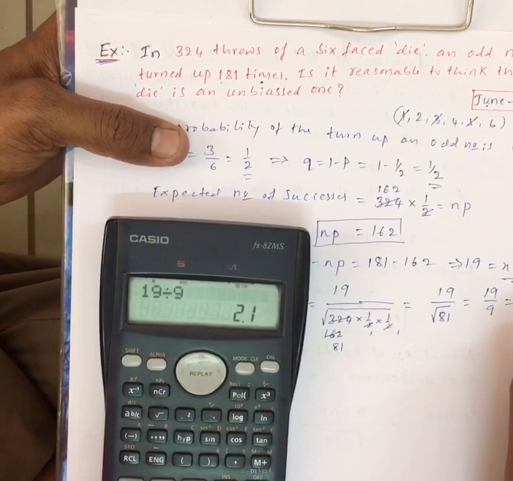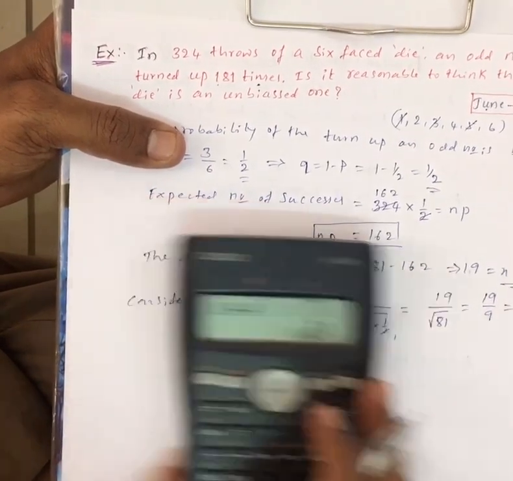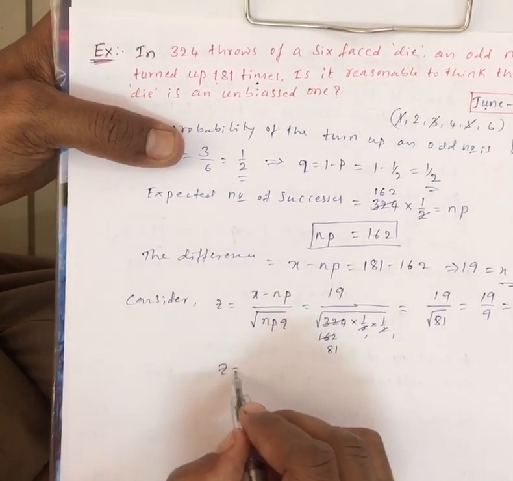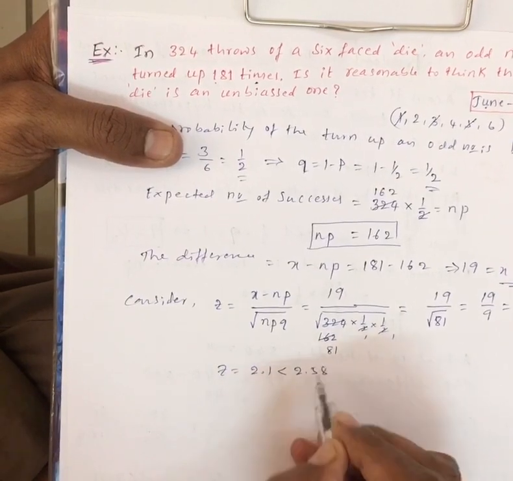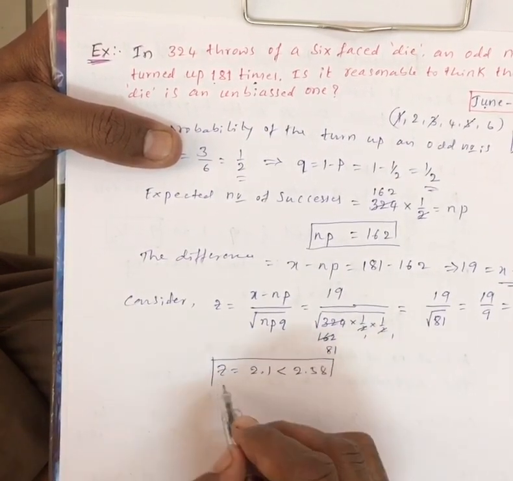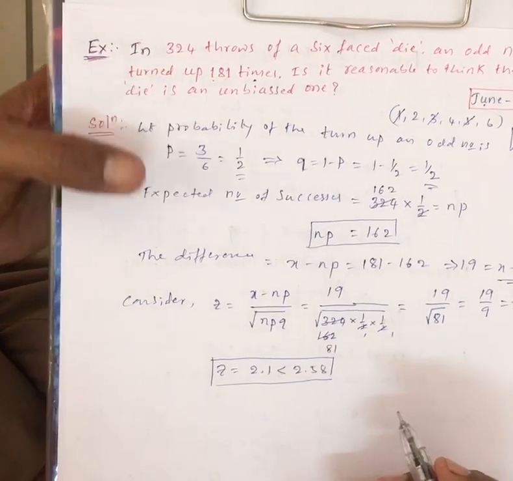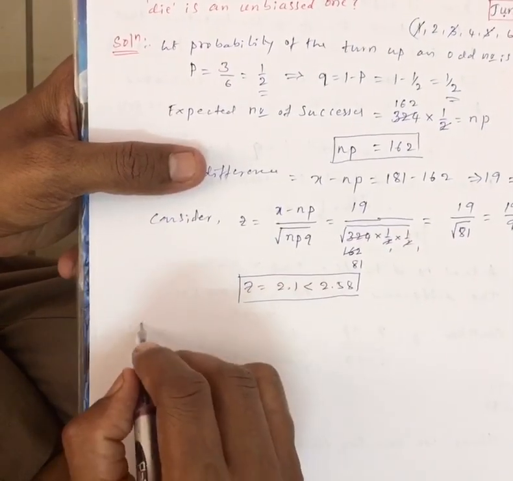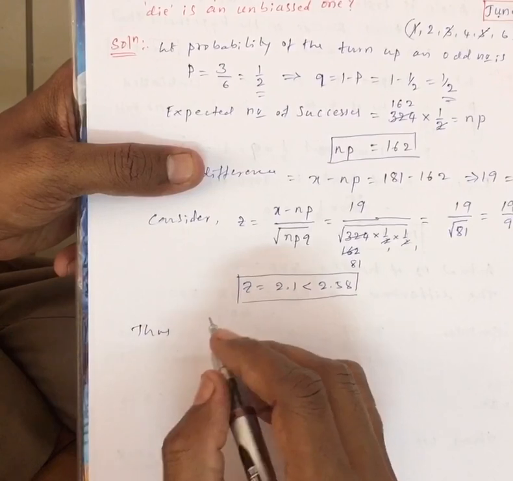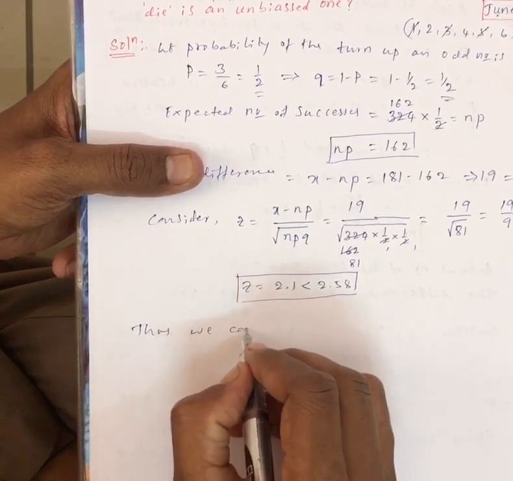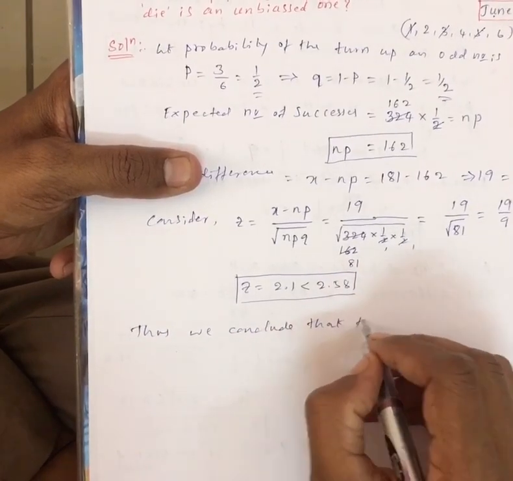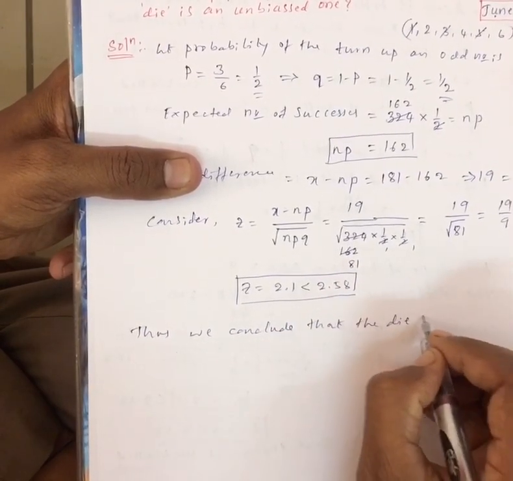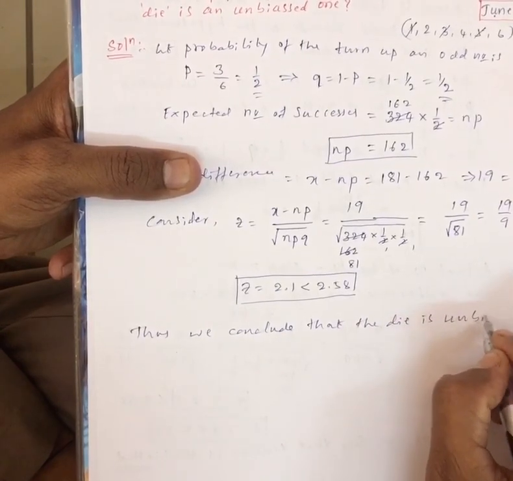So Z is 2.1, which is less than 2.58. Thus we conclude that the die is unbiased.